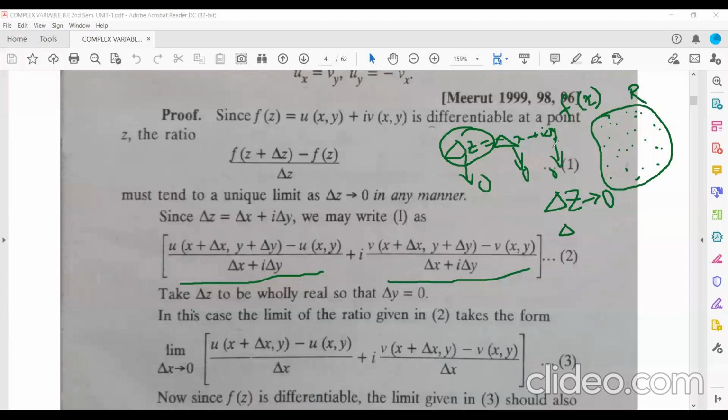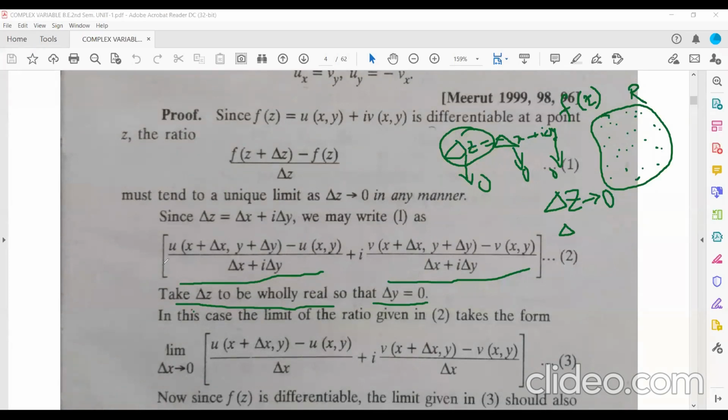So if del z is purely real, then del y must be 0. So take del z to be wholly real so that del y becomes 0. That's gone. So del z equals del x. Now if del z tends to 0, del x will tend to 0.